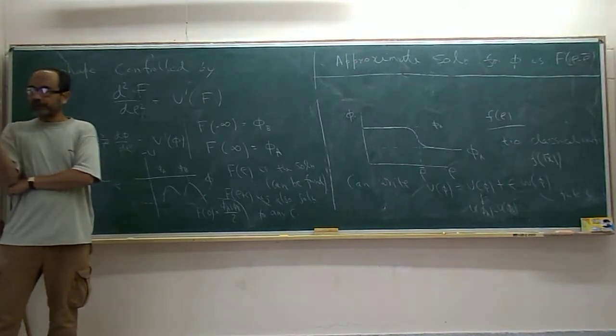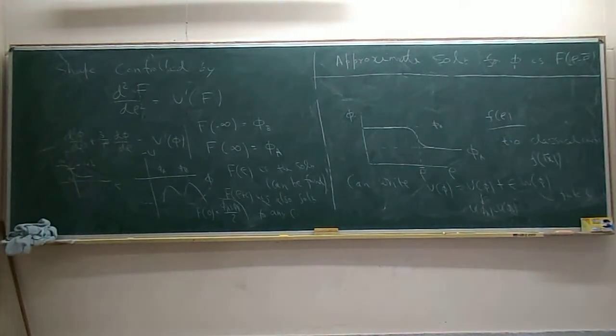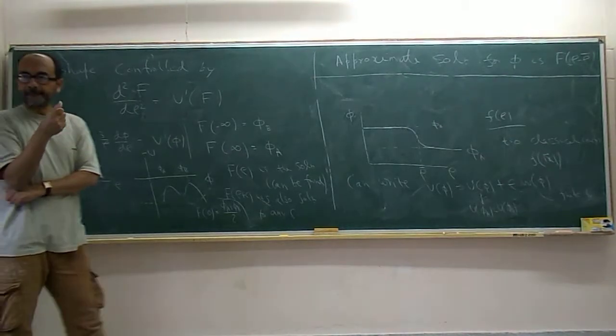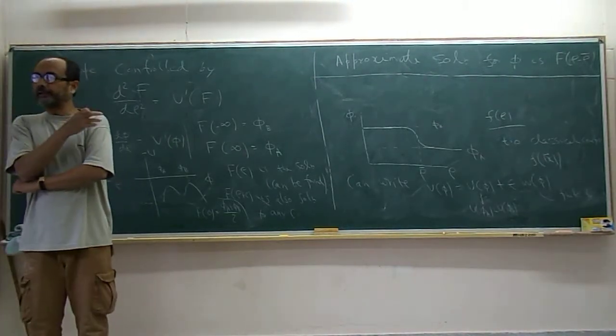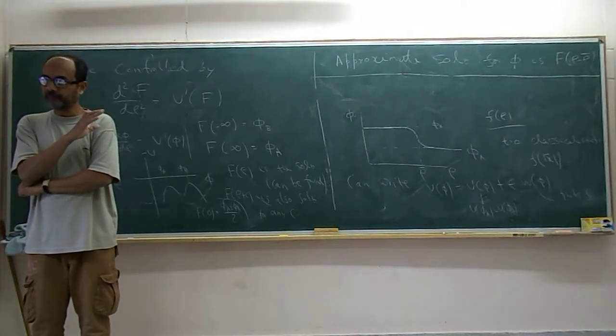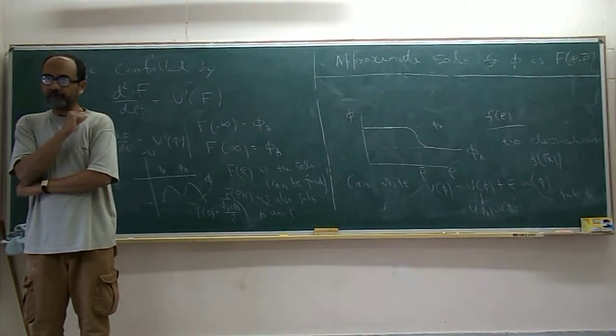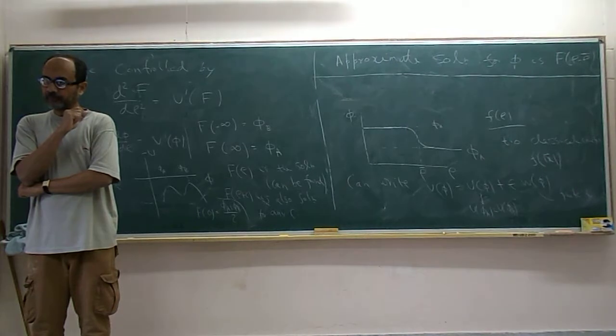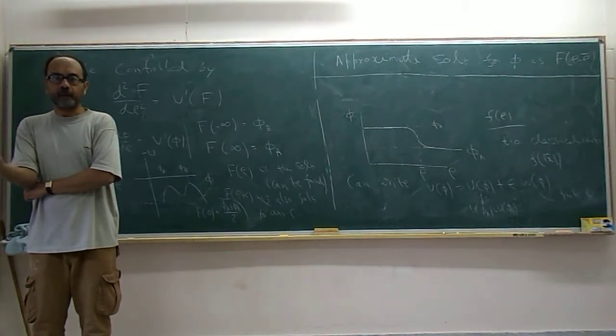Now, to determine rho bar, there are different ways to do this. I'll describe one method and then I'll show that it's also consistent with the other one. The method that I'll be using is that I'll evaluate the Euclidean action with this solution by setting phi equal to f of rho minus rho bar. The result will depend on rho bar.